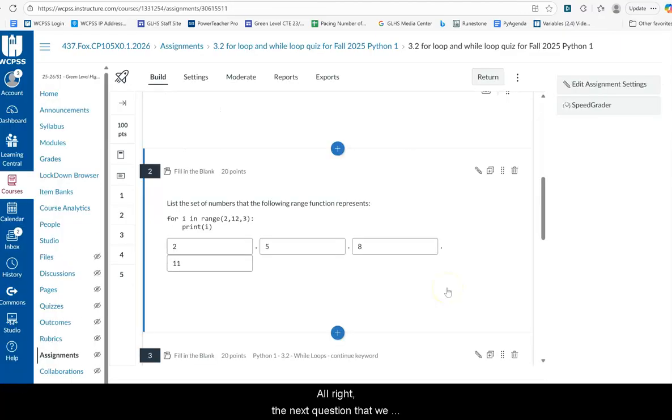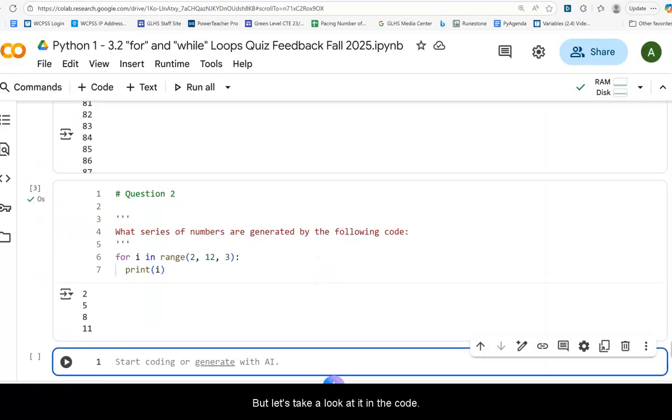All right, the next question that we want to take a look at also has to do with the for loop, and the for loop with a range function, looking at a start of 2, a stop of 12. Remember that 12 is exclusive, it will not print, and then a step of 3. And so it wanted you to list a set of numbers that the following range function represents, and it gave you 4 boxes. So you should know that there are 4 numbers that are going to be produced, and they are 2, 5, 8, and 11. But let's take a look at it in the code.